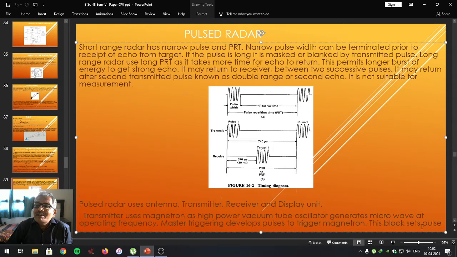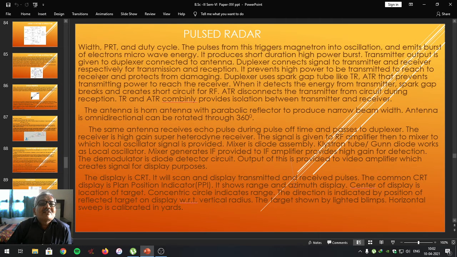The master triggering block sets the pulse width, pulse repetition time, and the duty cycle. The pulses from this trigger the magnetron into oscillations and it emits a burst of microwave energy. It produces a short duration, high power burst.